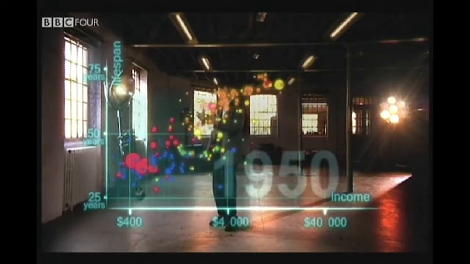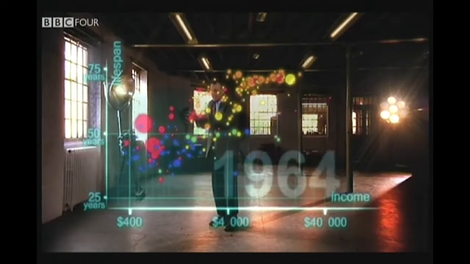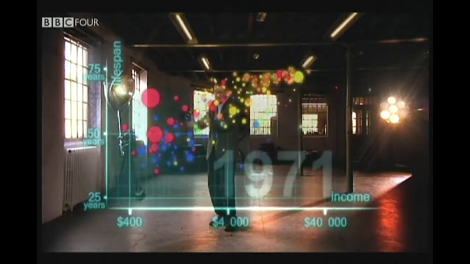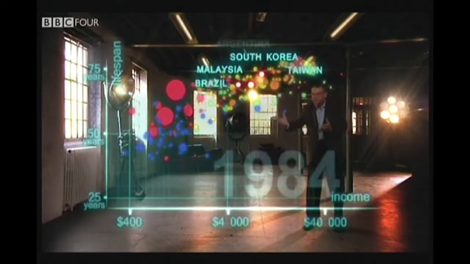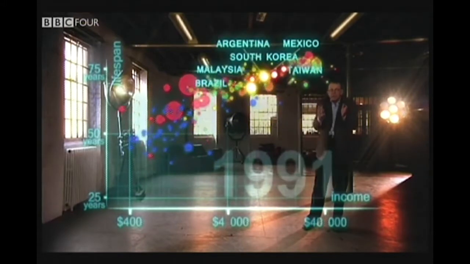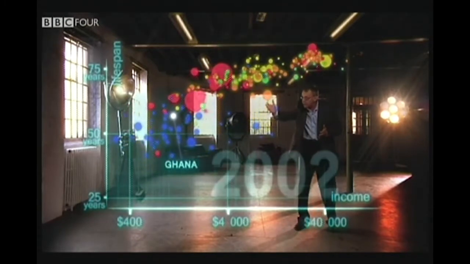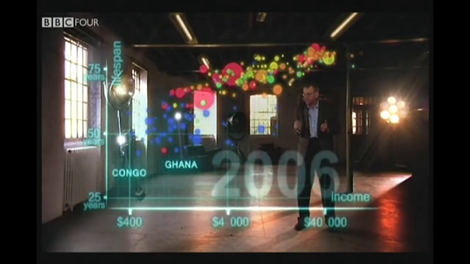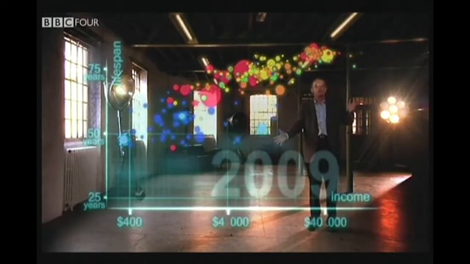Here we go again. In my lifetime, former colonies gained independence, and then finally they started to get healthier and healthier. And in the 1970s, countries in Asia and Latin America started to catch up with the Western countries. They became the emerging economies. Some in Africa followed. Some Africans were stuck in civil war and others hit by HIV. And now we can see the world today in the most up-to-date statistics.